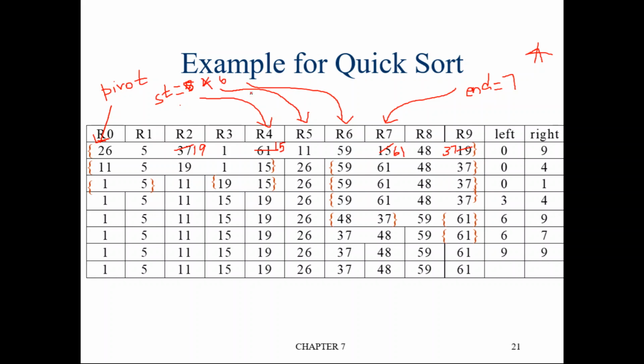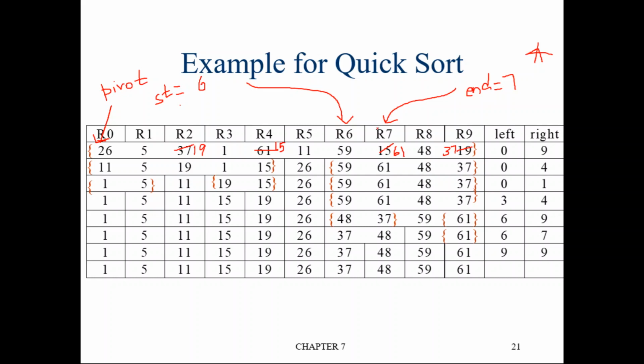Start is pointing to the 6th location. Is the value at this location greater than or equal to pivot? Sorry, is it less than or equal to pivot? Pivot is 26. No, it's not less than or equal to pivot, so stop. So at this point of time, start is pointing to the 6th location.